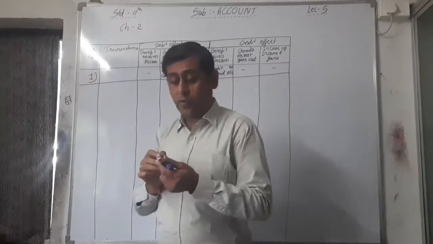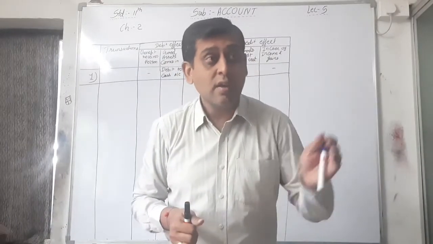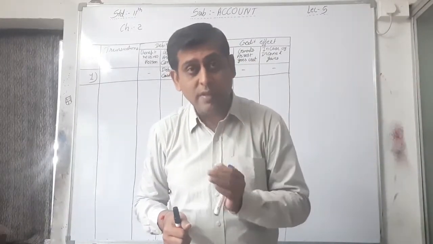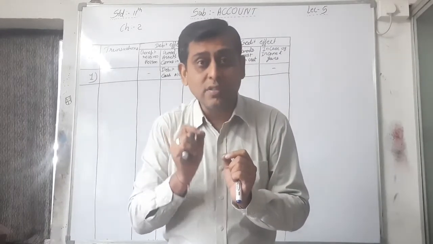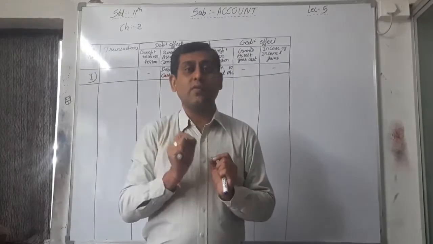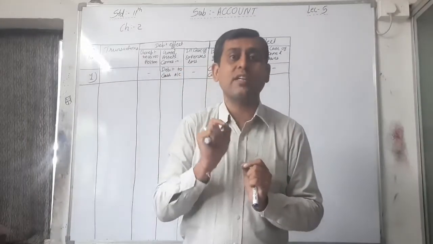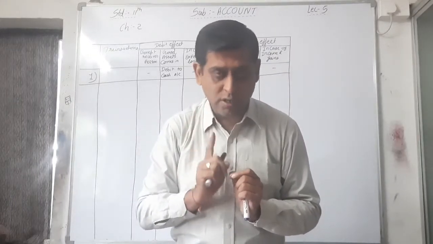Here the first debit effect is cash account, because cash is a real account and comes into the business, that's why debited. And capital is a personal account, and here the owner is the capital giver, that is benefit giver. That's why capital account will be credited in our first transaction.